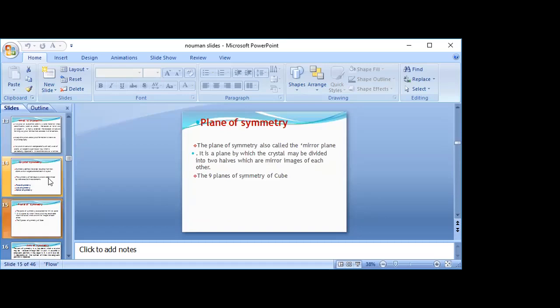इसे mirror plane भी कहा जाता है. It is a plane by which the crystal may be divided into two halves. ये plane होते हैं crystal की जिसे divided करते हैं दो में, which are mirror images of each other. There are nine planes of symmetry of a cube.